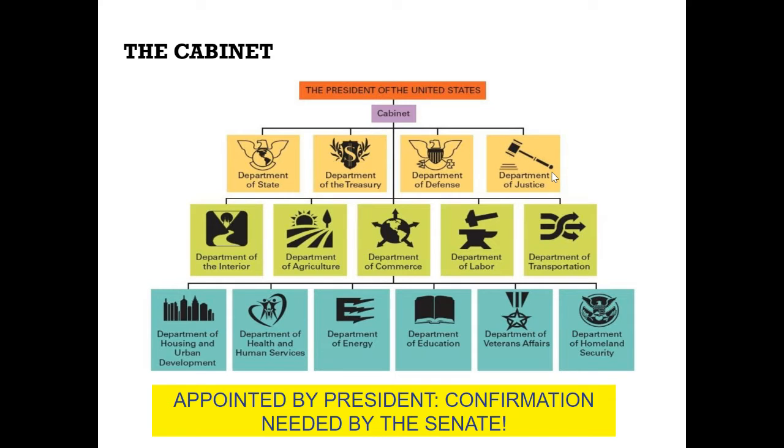Again, these are pretty broadly focused departments that have lots of employees, and the people that lead the departments are appointed by the president, and they have to be confirmed by the Senate. For most of our country's history, the cabinet made up the president's closest advisors. But in more modern times, the cabinet has really lost a lot of its influence. Most presidents don't even really have cabinet meetings anymore because they're kind of a waste of time, since there are really few issues that involve all of these different departments. So the cabinet throughout our country's history has really lost some of its influence.